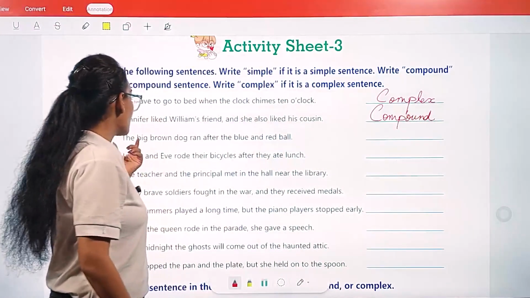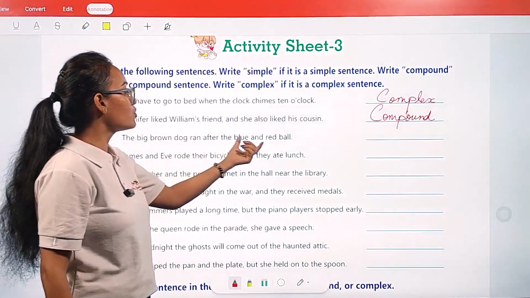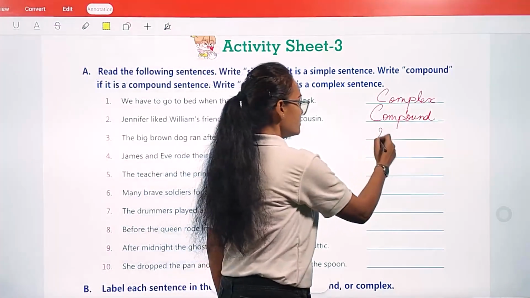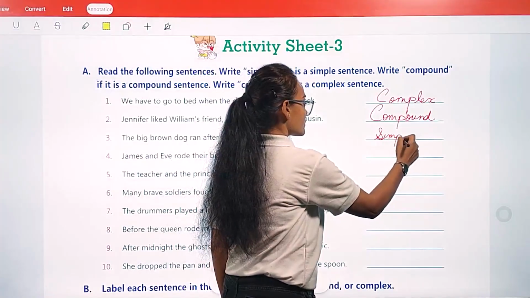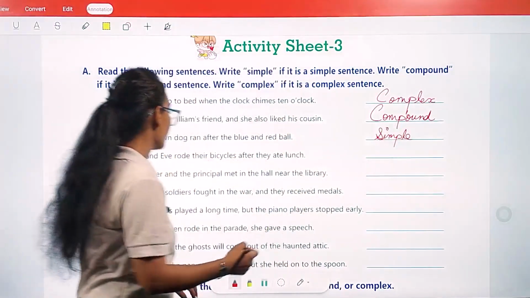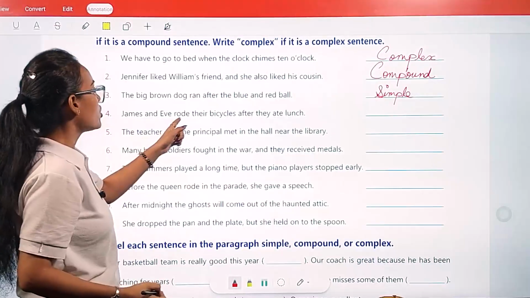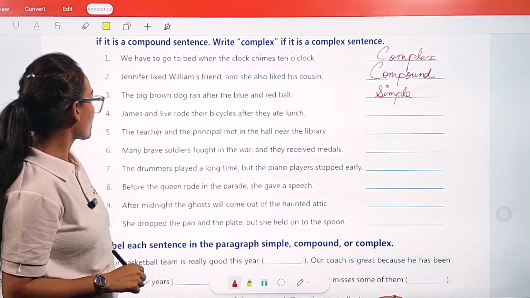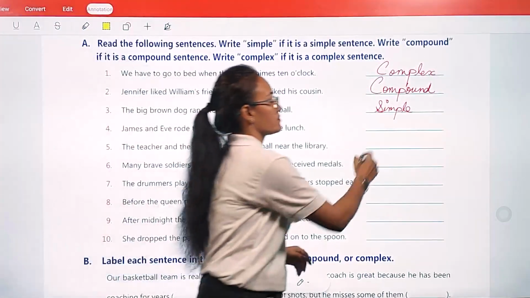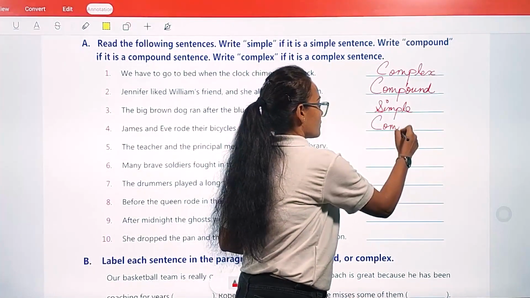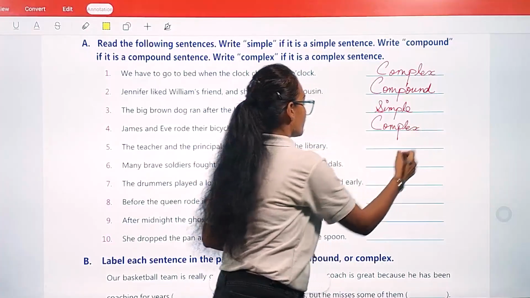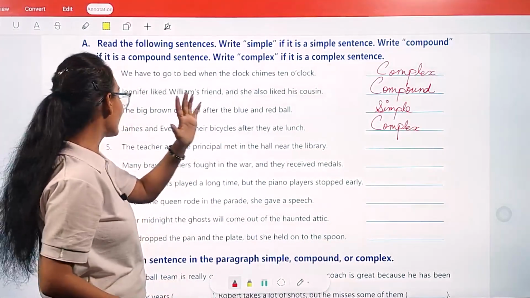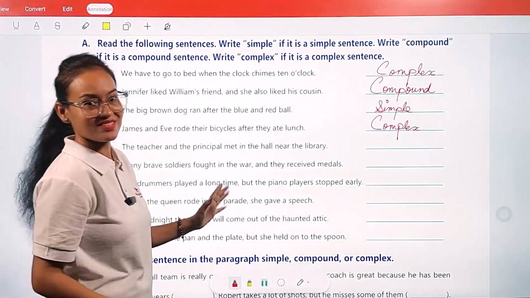Then: The big brown dog ran after the blue and red ball. It is a simple sentence. Then: James and Eve rode their bicycles after they ate lunch. It is complex. The teacher and the principal met in the hall near the library. It is a simple sentence.